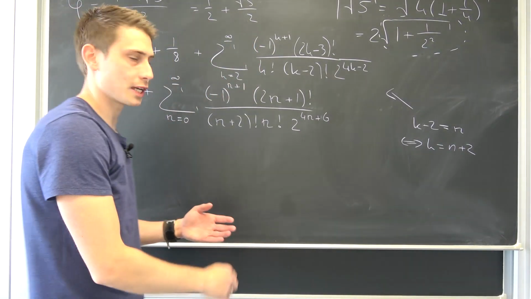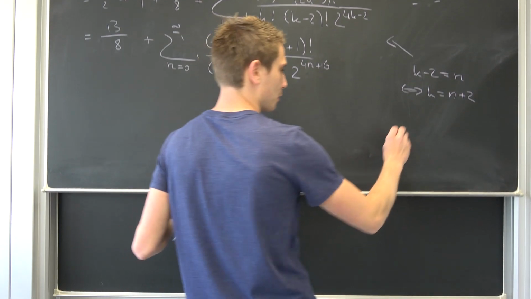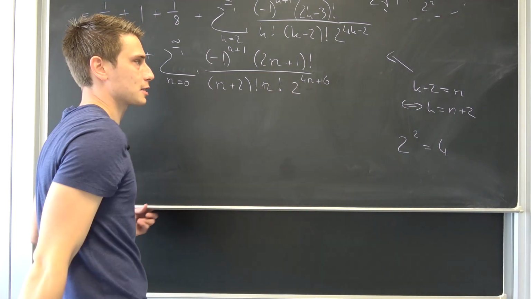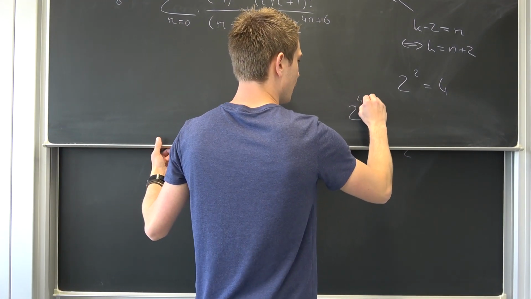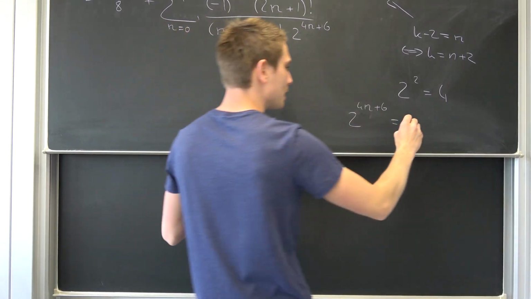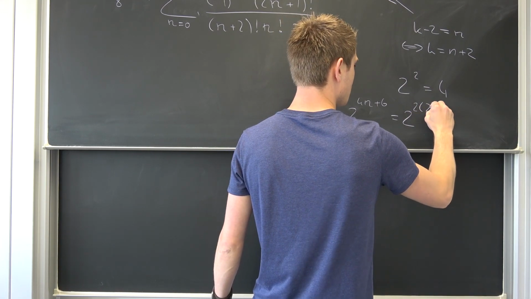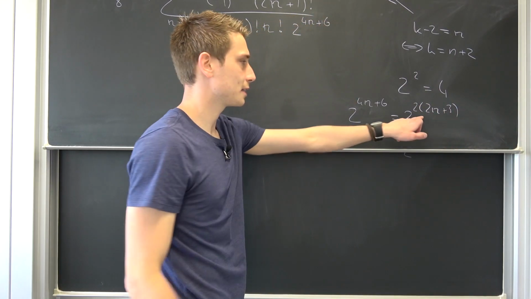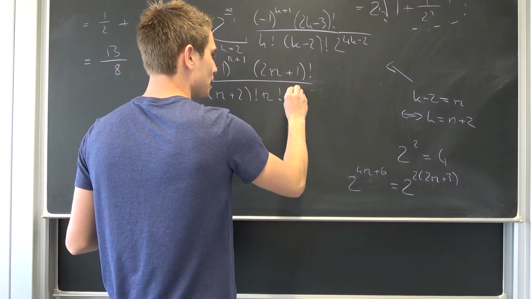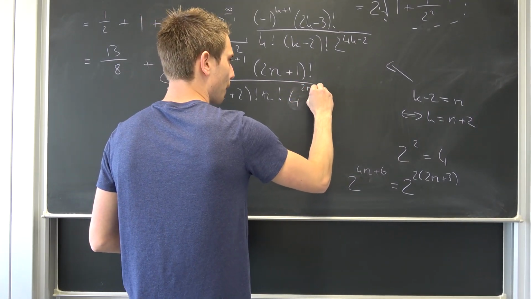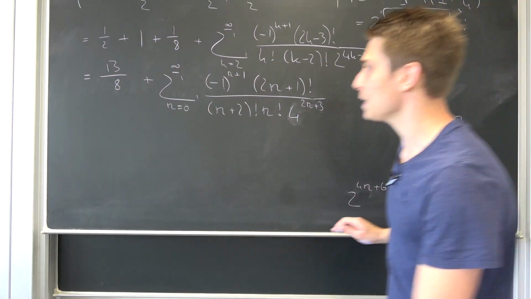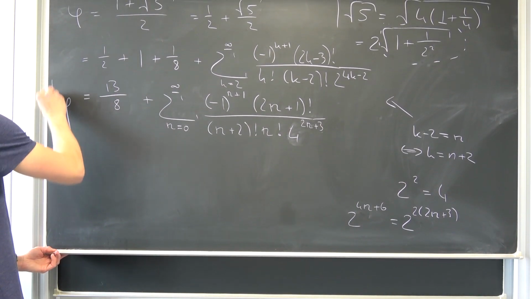And there's one last thing we can do. If we take a look at 2 squared, we all know that 2 squared is nothing but 4. Meaning in this case, 2 to the 4n plus 6 power, we can factor out a square here. So this is nothing but 2 to the 2 times (2n plus 3), meaning this is going to give us 4 to the 2n plus 3 power. So we can get rid of this, ending up with 4 to the 2n plus 3 power. And this is it. This is our Taylor series expansion for our boy, the golden ratio.